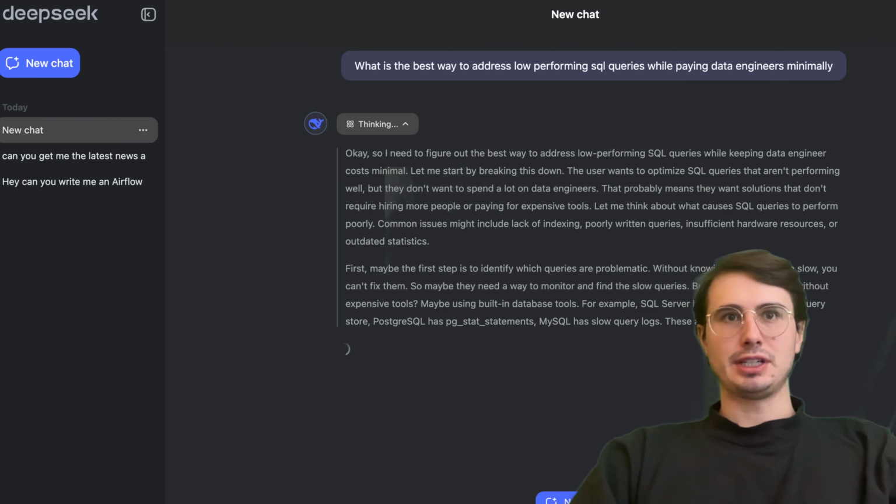So this is just a typical chatbot, but I also want to go into what also makes DeepSeek cool, which is the ability to download and use it entirely locally. So you can actually download the entire DeepSeek R1 model on your own machine and then run it yourself. A lot of your laptops are not going to be able to do that, honestly, but it is really cool to be able to go in here. So if I go to their GitHub, you can see they have a public white paper.